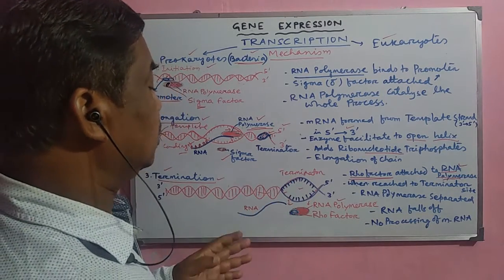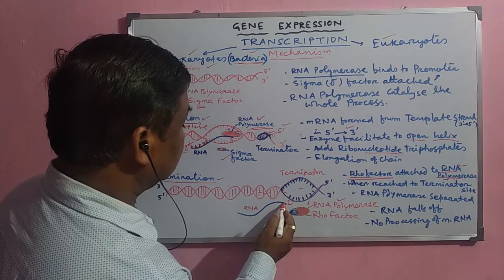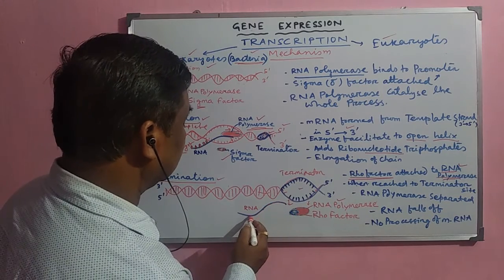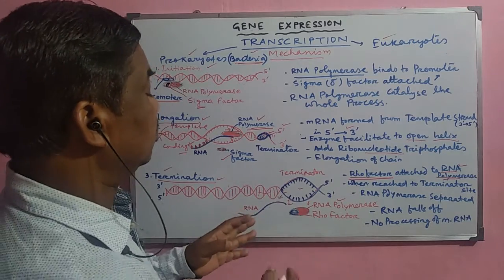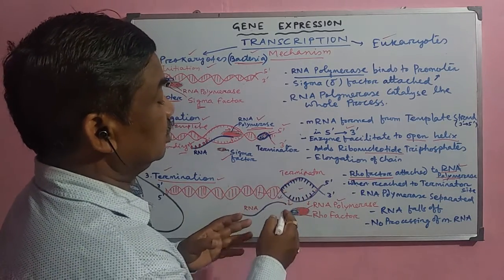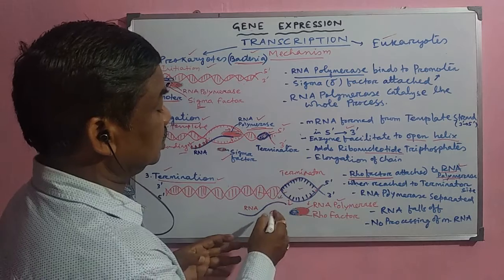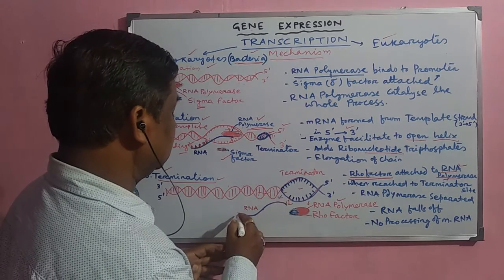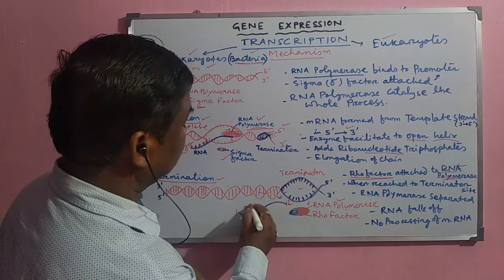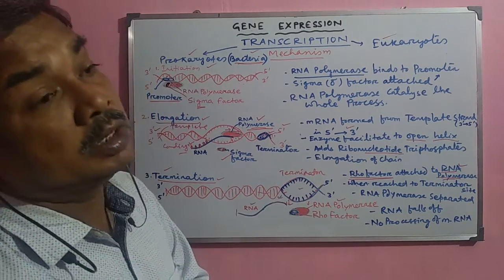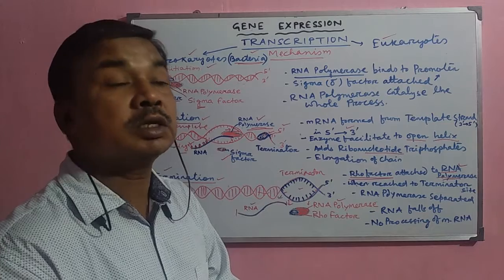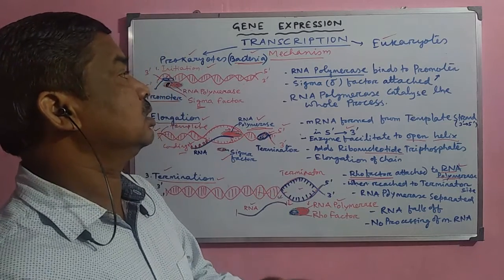And after that, what happened? The mRNA which was synthesized here, look at this mRNA. This mRNA also falls off from this DNA helix. And this mRNA which is now completely synthesized here, and this is a complete RNA. And there is no processing required here as in case of eukaryote. We shall discuss how this processing occurs.